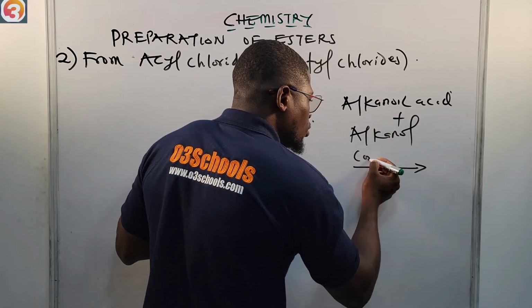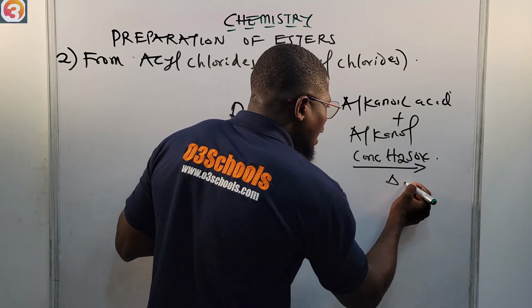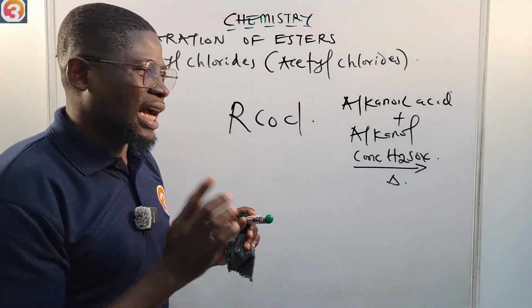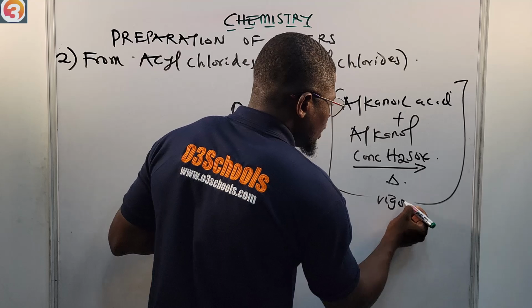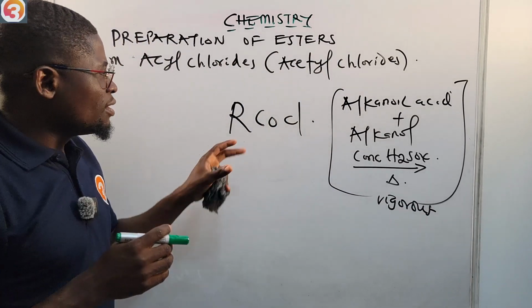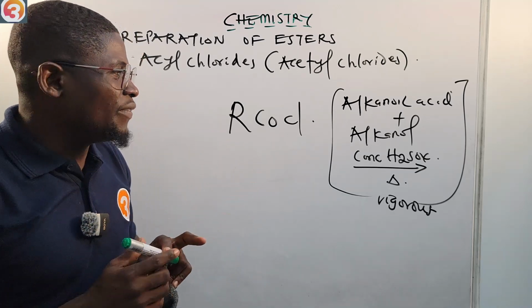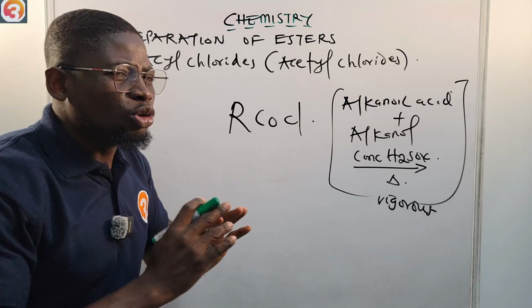Of course, we were using a catalyst. The catalyst was concentrated H2SO4, and we also applied heat. Then it gives us our ester and water. So this reaction is quite vigorous. But if you are forming esters from acyl chlorides, the reaction is very, very mild. In fact, the funny thing is we do not even use any catalyst. The reaction just goes like that.